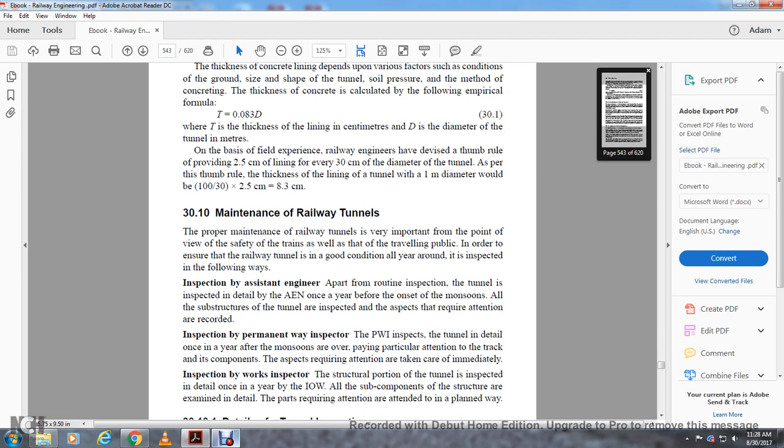Inspection by the assistant engineer. As part of the route inspection, the tunnel is inspected in detail by the assistant engineer once a year, before the onset of the monsoons. All substructures in the tunnel are inspected, and aspects that require attention are recorded.